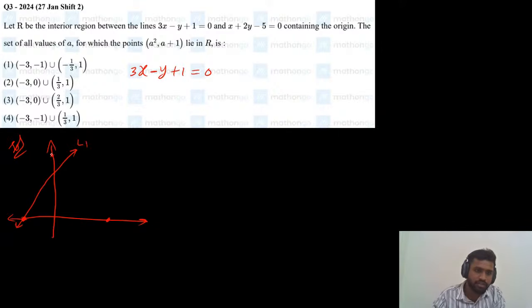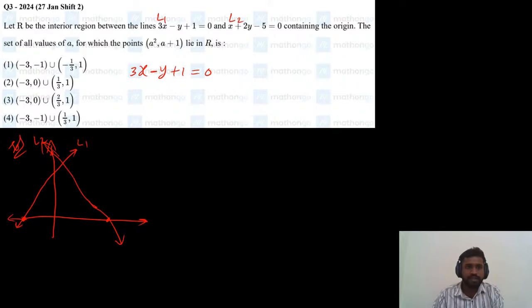By joining these, we get the lines L1 and L2. So this is L1 line and this is L2 line. Clear?